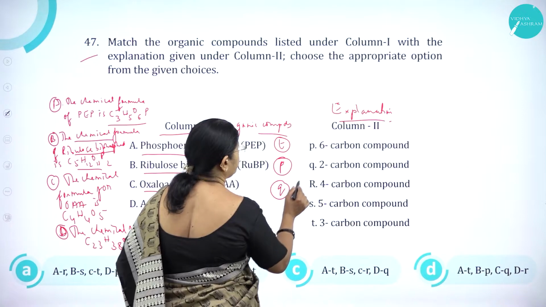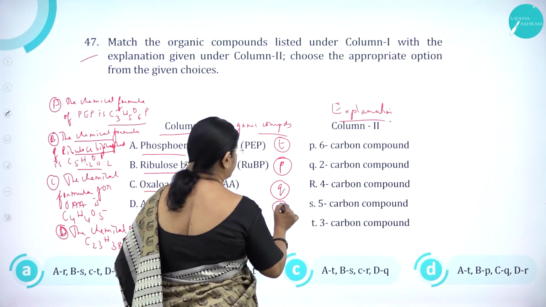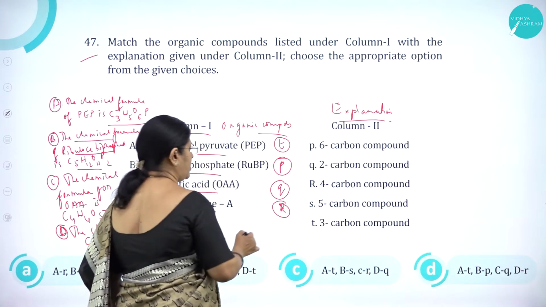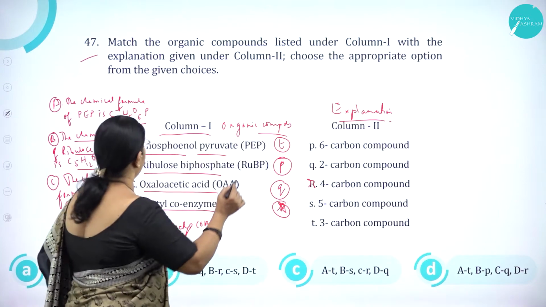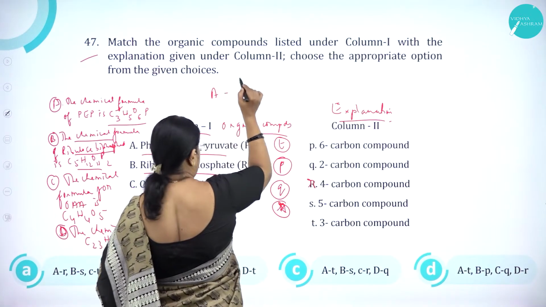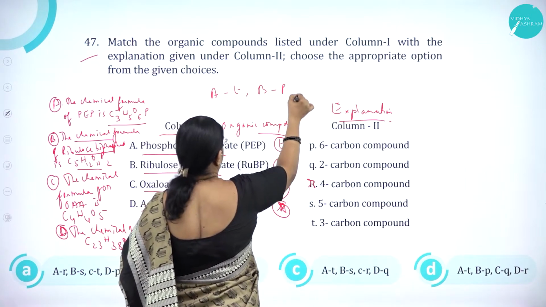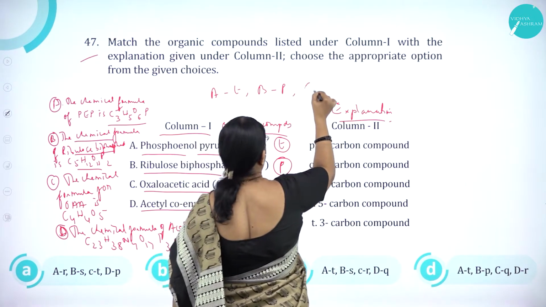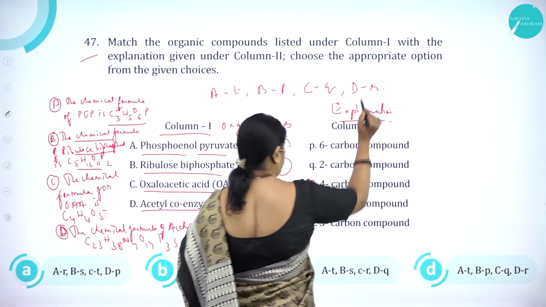Acetyl-CoA is a 4-carbon compound. So, PQR. A is T, B is P, C is Q and D is R.